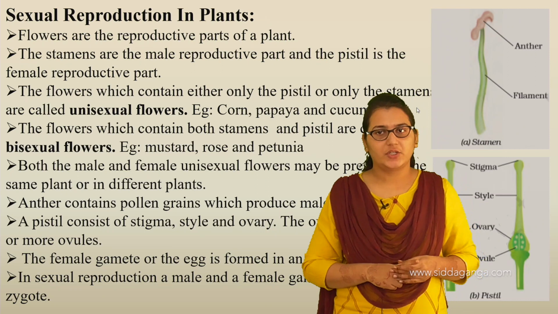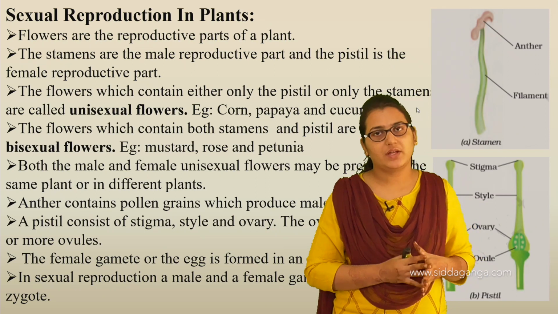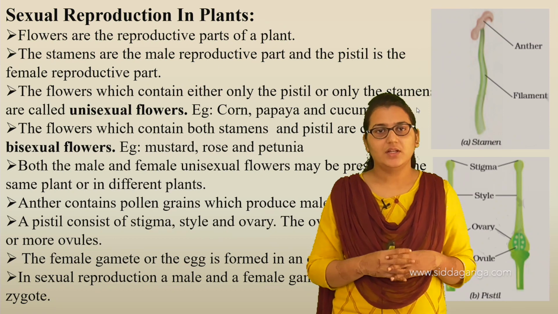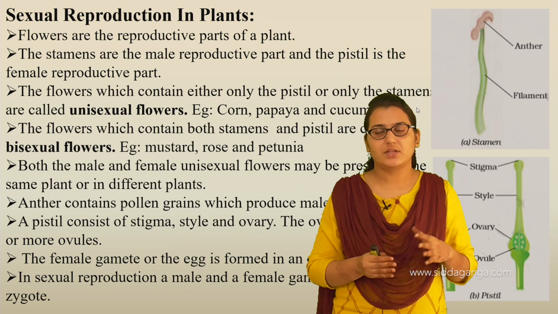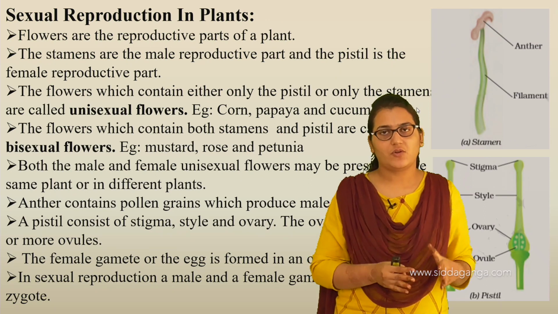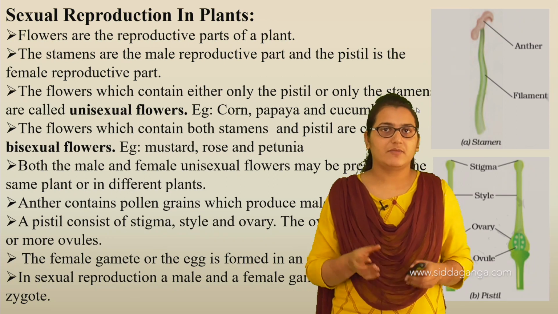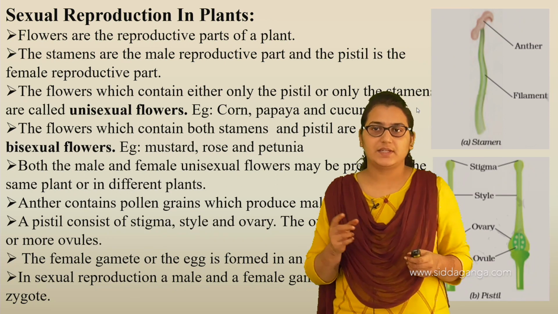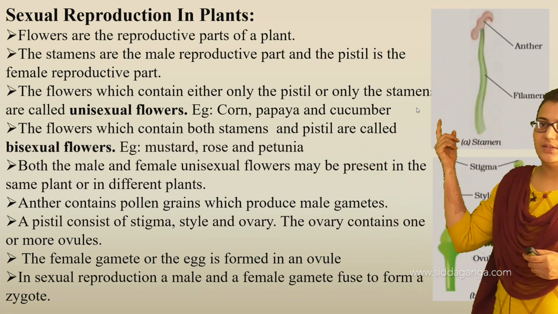When we say reproductive parts of the plant, the reproductive part should contain both male gametes and female gametes. So the stamens are the male reproductive part. Remember, flowers are the reproductive parts in the plant, and the flowers have a structure called stamens. Here you can see this structure of the stamen.